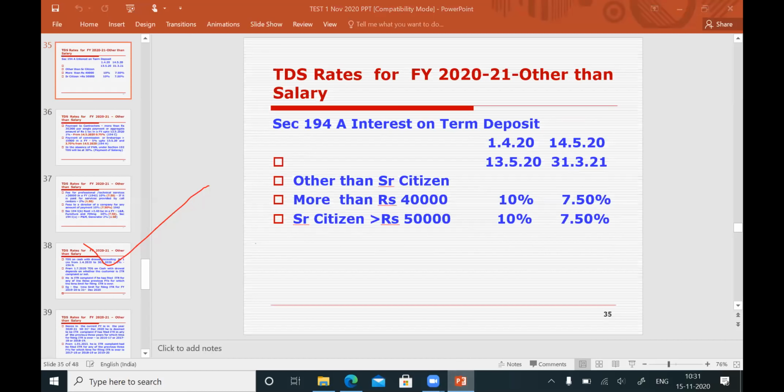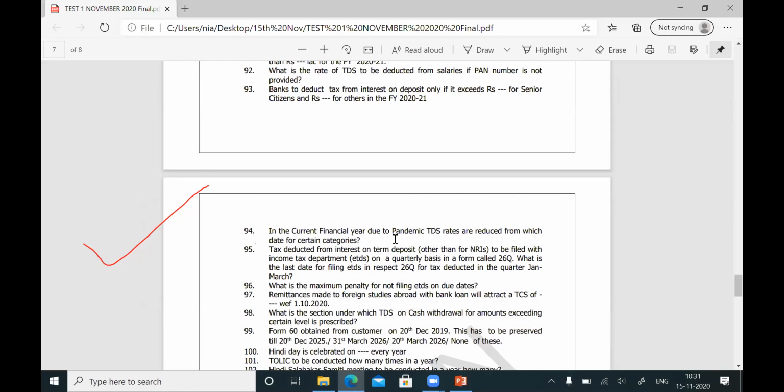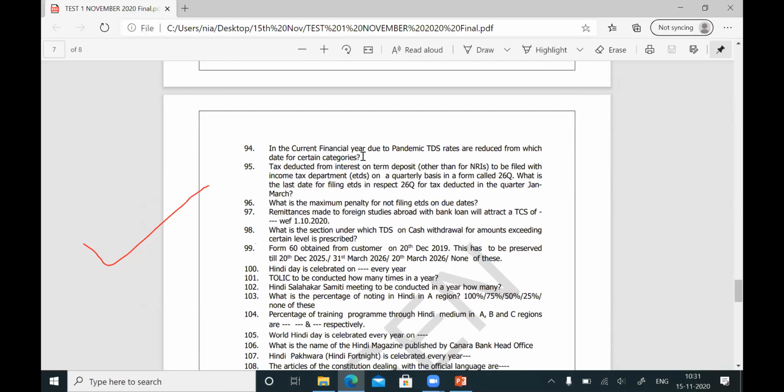Okay, friends. Question number 94, answer is 14/5/2020. People who are handling the tax matters, particularly officers and above levels, should be thorough with the sections and with the rate of tax deduction, so that there will not be any customer complaints, as well as no penalty imposed by the income tax authorities. That is why these questions will be asked in the examination. The schedules and PowerPoints are given to you.